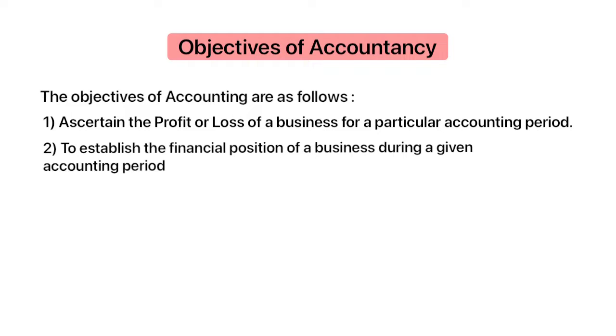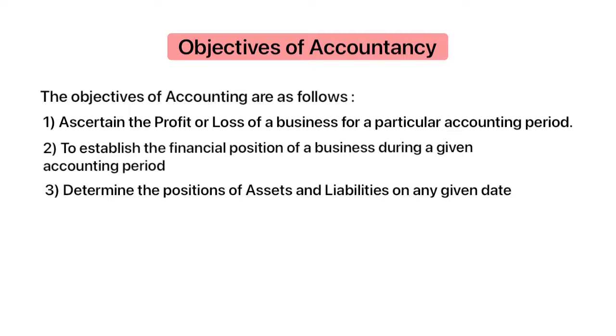Second objective is to establish the financial position of a business during a given accounting period. So the financial position of a company is measured by the performance of the company and its financial statements. So a good financial position means to have a positive and growing cash flow statement, a growing profit and loss statement, and a balance of assets, liabilities, and owner's equity in the balance sheet.